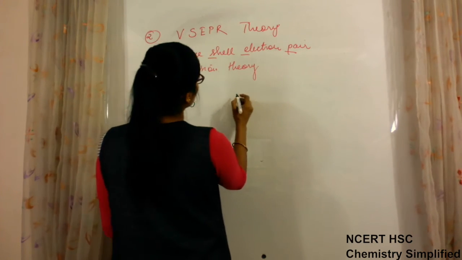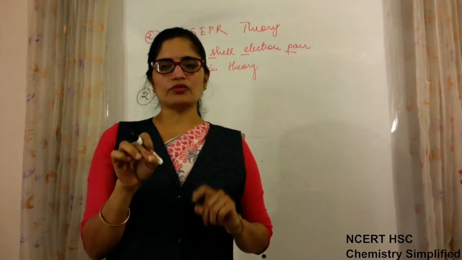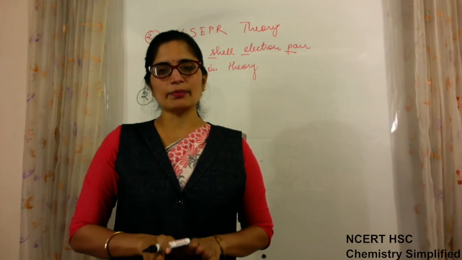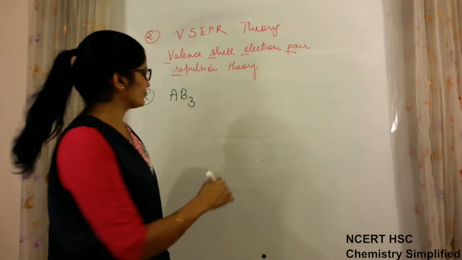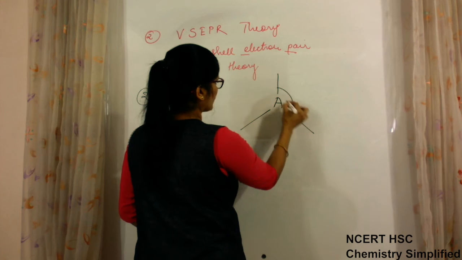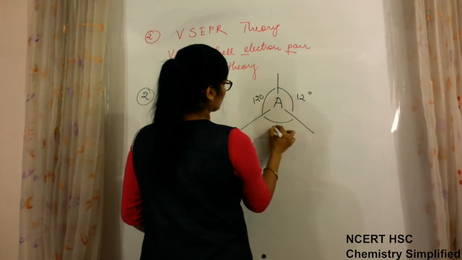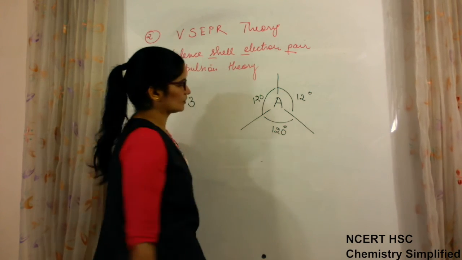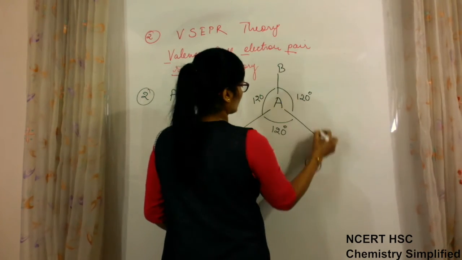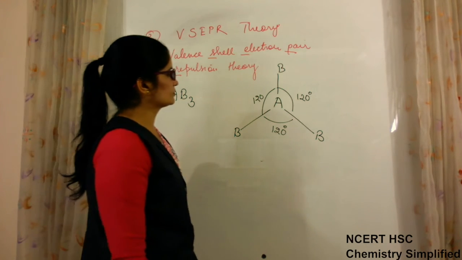If you see a central atom which has 3 bonds and it wants to orient itself in space with maximum possible distance, then the maximum possible distance is a bond angle of 120 degree.